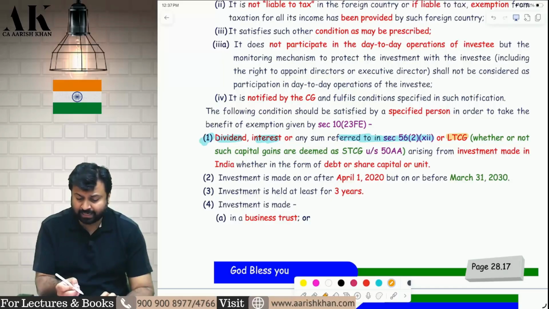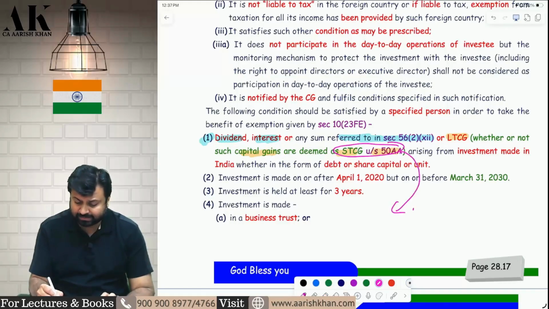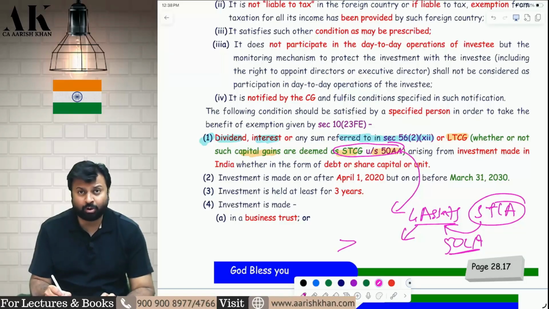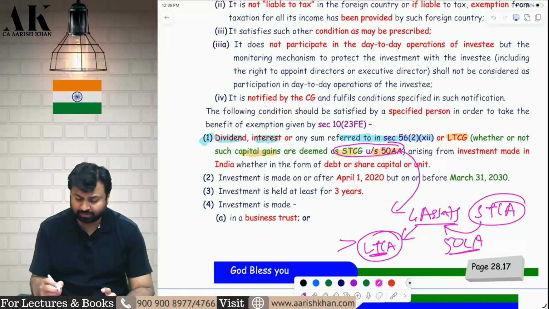LTCG is exempt, whether or not such capital gains are deemed as STCG under 50AA. Now, do you remember there are 4 assets which are always short-term capital asset as per 50AA. Now, the law says that if those 4 assets are held for more than 12 months or more than 24 months, as the case may be, then those 4 assets will be called as long-term capital asset.